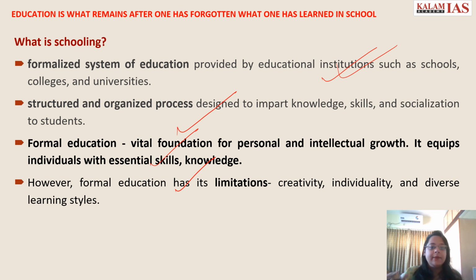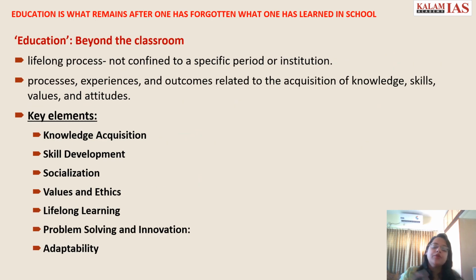But schooling can be limiting. While being an essential part of education, the school can sometimes be limiting in terms of creativity, innovation, individuality, diverse learning styles. So it may not always be catering to the unique needs, unique demands, unique interests of the student. So this is how you should be writing about school. Then you would explain the